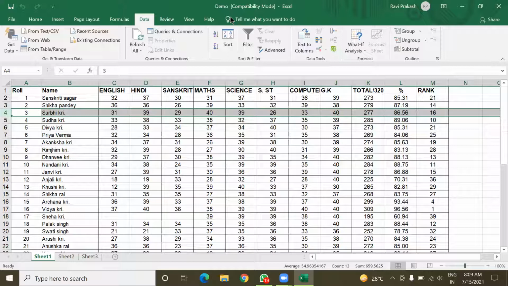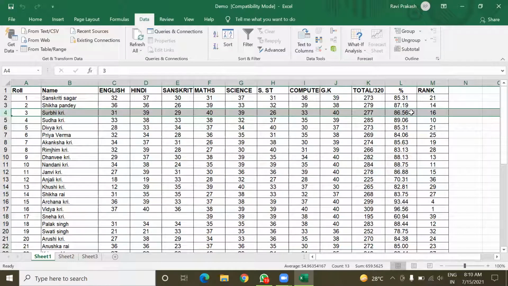In goal seek, as you can see in your book also, whenever you open this goal seek option, you have to provide three values. The first value is the set cell, meaning the cell in which we want the change to happen. Here the cell will be this percentage cell, because I want to change the value in this percentage. The second value, the To value, means what value I want. Here it is given as 86.56, but I want 90%. So that 90 will be our To value.